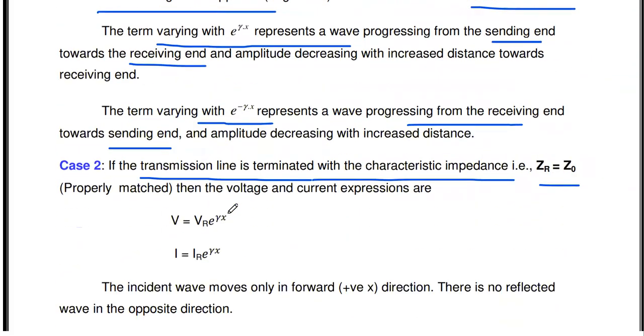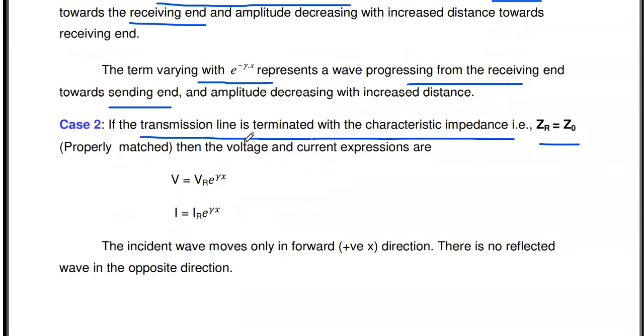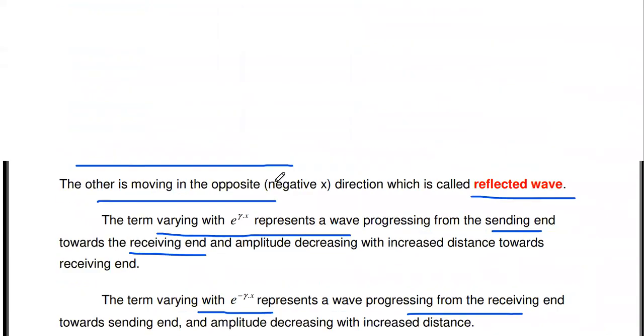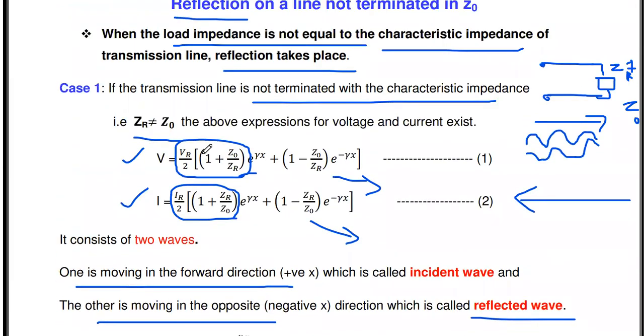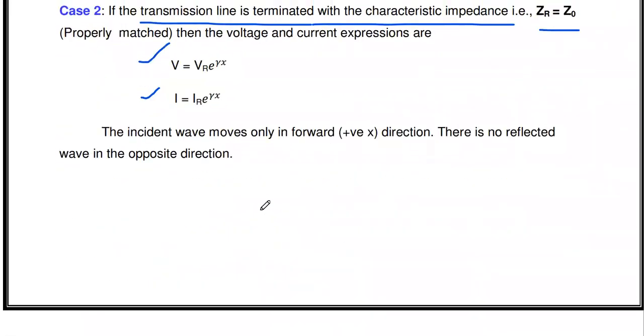In which condition? In case 2. What is case 2? If the line is terminated with the characteristic impedance. When the line is terminated with the characteristic impedance, the voltage equation is reduced to VR into e power ηx. Since 1 plus 1 is 2, this 2 and this 2 cancel, so we get only VR by 2 into 2, that is VR e power ηx. Similarly, the current I equals IR by 2 into 2 e power ηx, the 2s cancel, so IR into e power ηx.